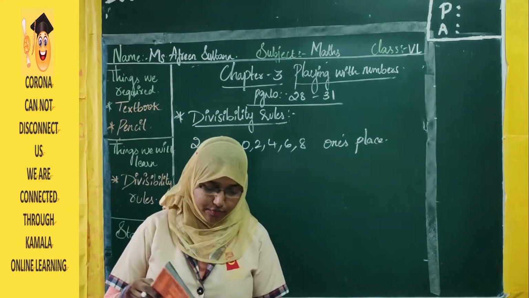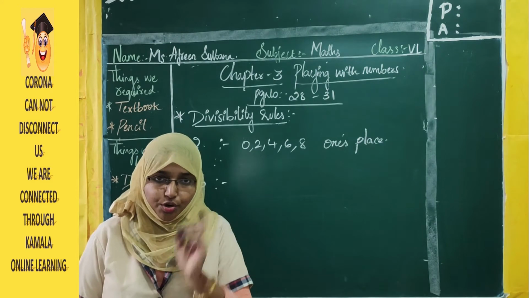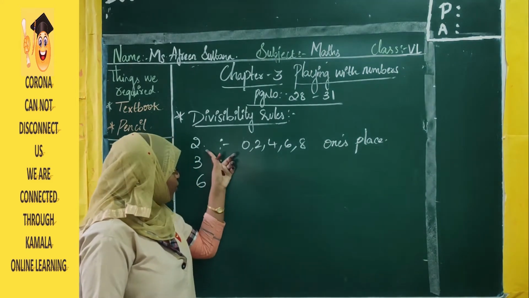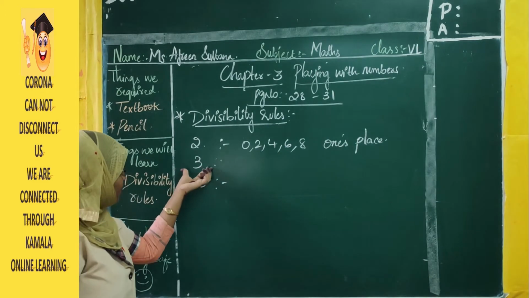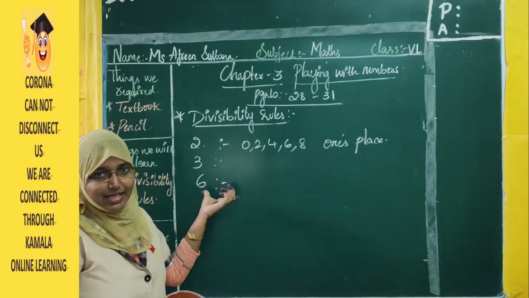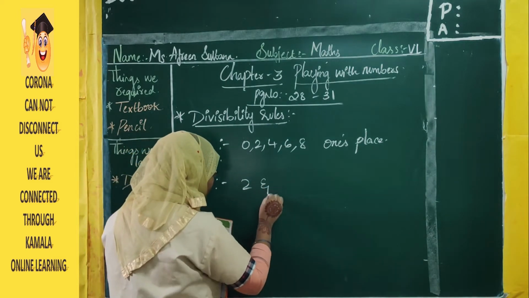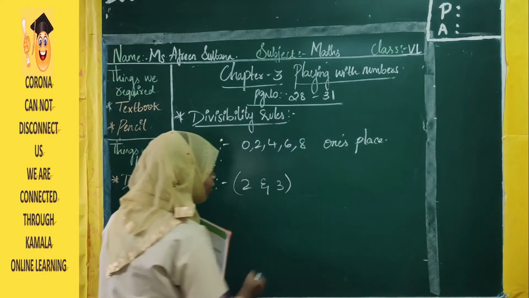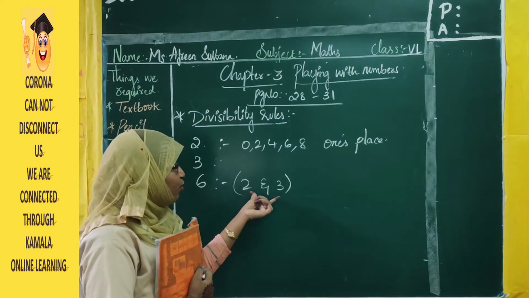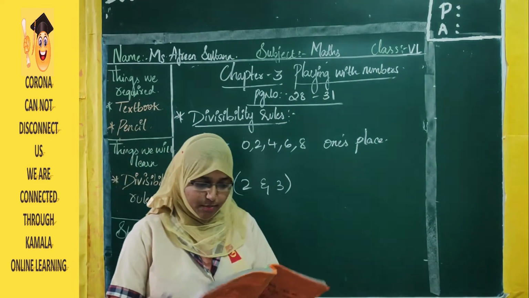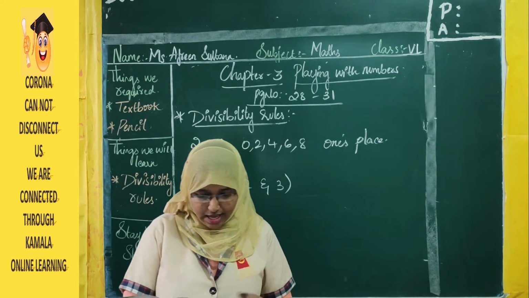So supposing we want any number to be divisible by 6, it should be divisible by 2 and 3. Supposing it is divisible by 2 and not by 3, then it will not be divisible by 6. It should be divisible by both 2 and 3. That number should be divisible by 2 and 3, then only it will be divisible by 6.